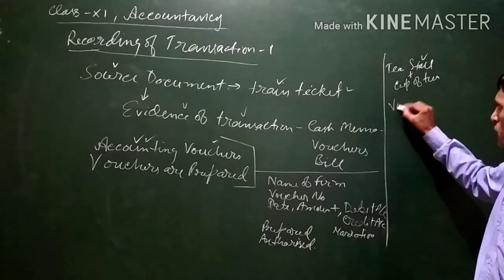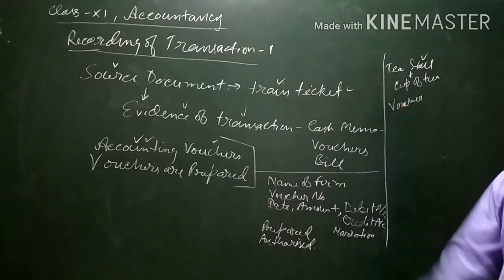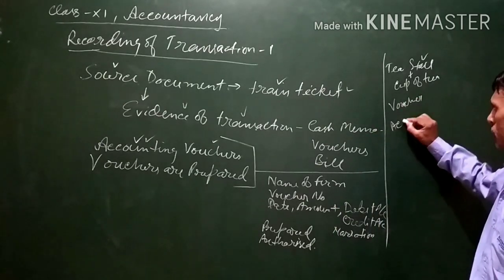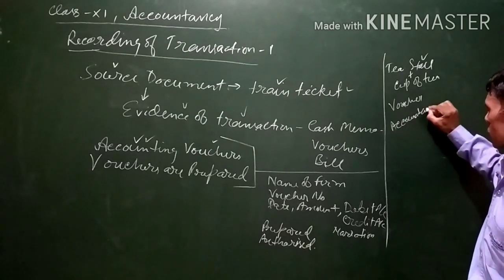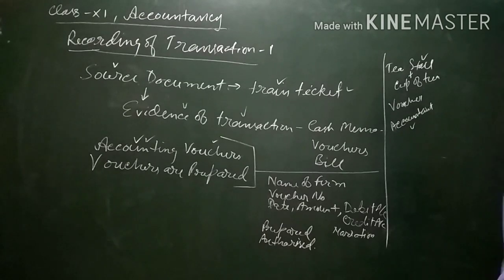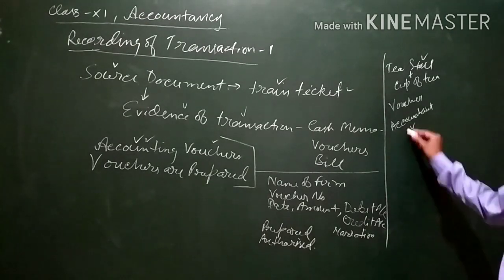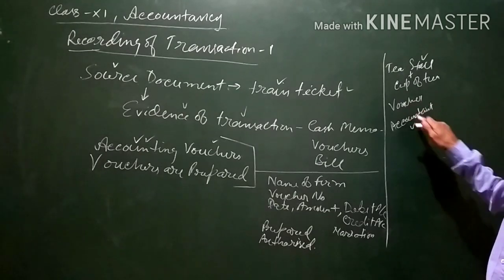So for this purpose also, vouchers are prepared within the organization by the accountant of the organization, and these are signed by the appropriate authority.